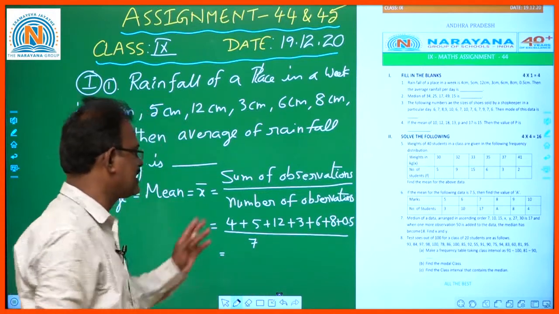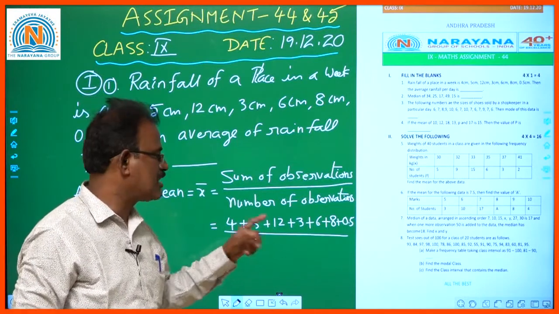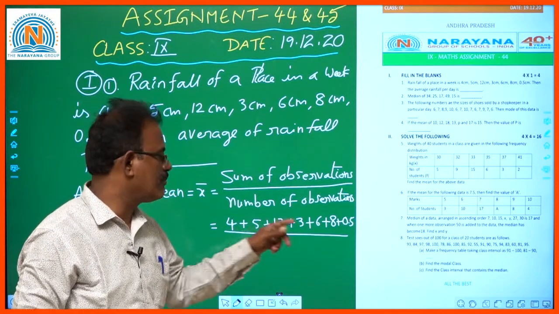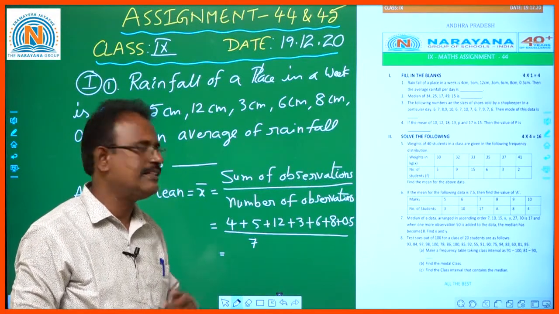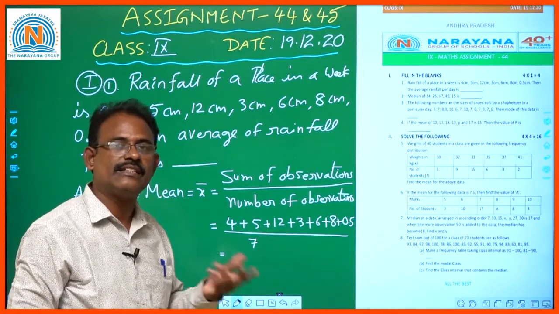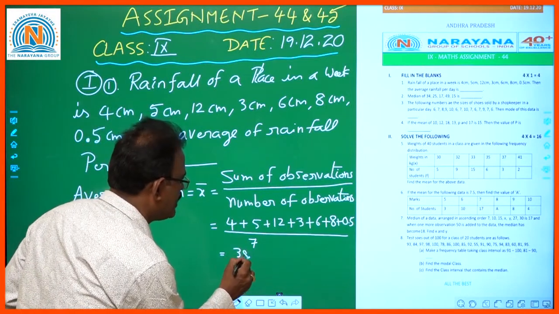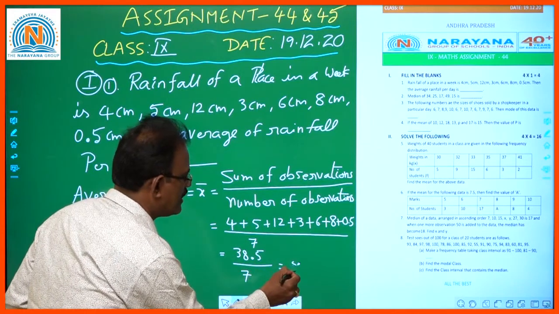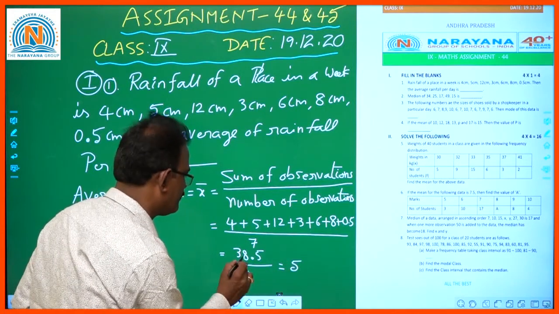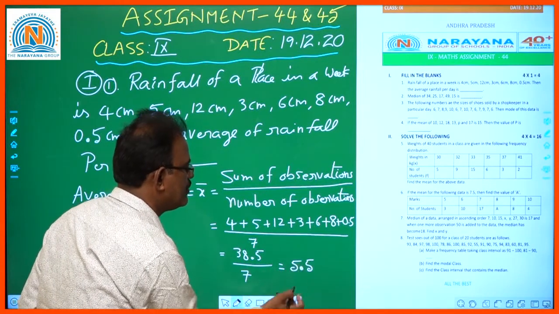Let us add at once. 4 plus 5, 9, 9 plus 12, 21, 21 plus 3, 24, 24 plus 6, 30, 30 plus 8, 38, 38 plus 0.5, 38.5, by 7. So 5 times 7 is 35, again 3, and 5 times.